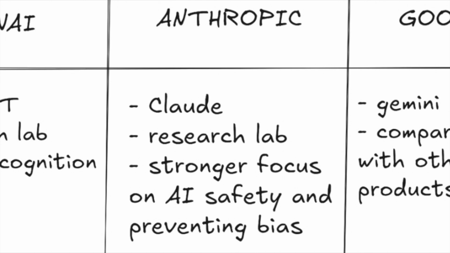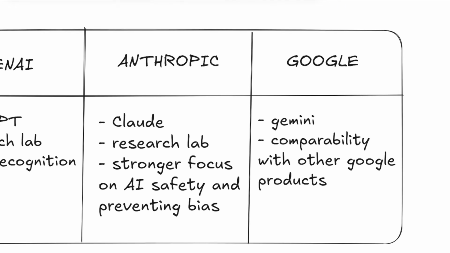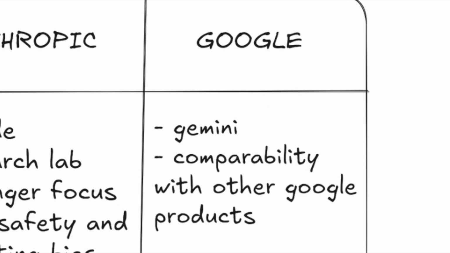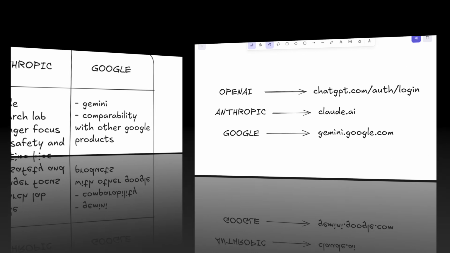They are focused heavily on AI safety, so a big part of their mission is making sure that these models are helpful without being harmful. And then finally, we have Google, who makes Gemini. The other focus of theirs is deep integration with Google's existing products. So if you're already living in Google Docs and Gmail, Gemini tends to play very nicely with that.